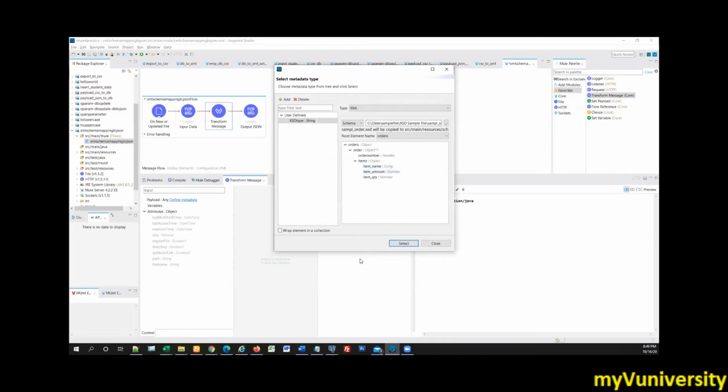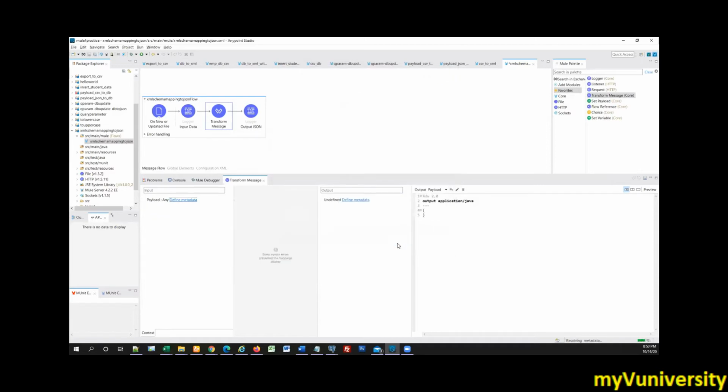Hope you saved that in Notepad++. Yeah, order array, order number, order object, items. Looking at the schema, it looks fine. Okay. Select. Yes. It will be populated, don't worry. Yes, now try to populate the right hand side.